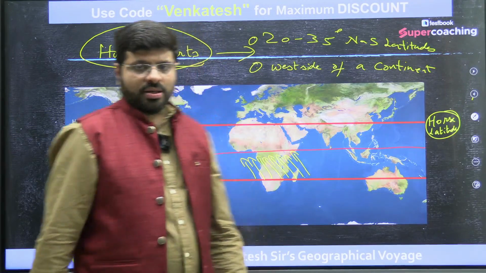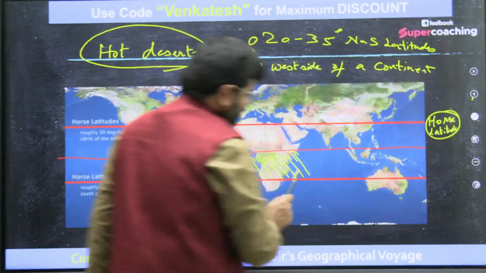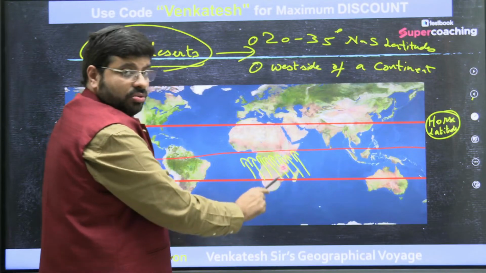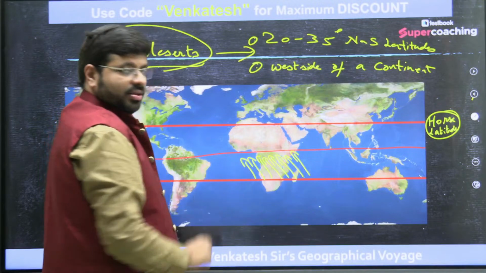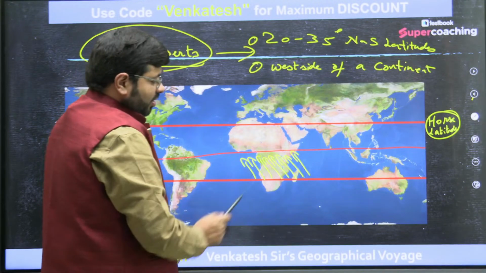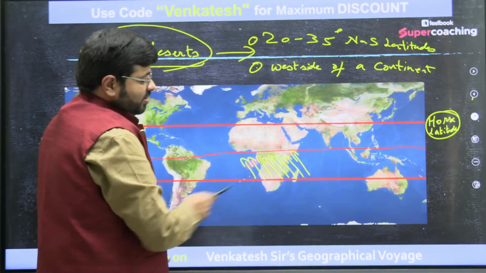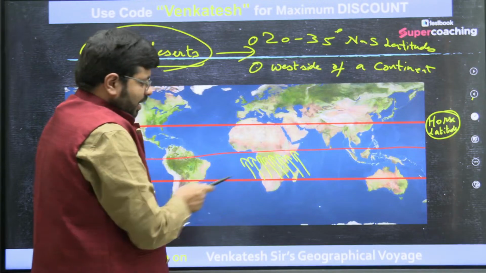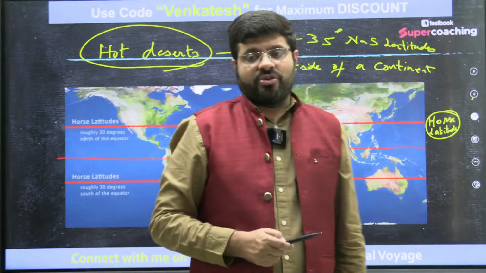Now you see here, as they move from the ocean to the land, this side they give a decent amount of rainfall because the winds are moving from the ocean to the land. Whereas here, the winds are moving from land to ocean. When there is no wind moving from this part of the world into this, how can you have rainfall here?